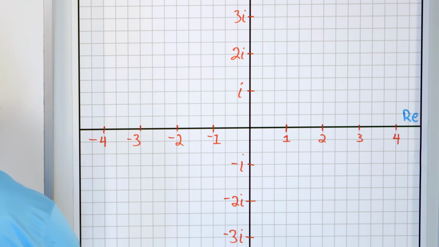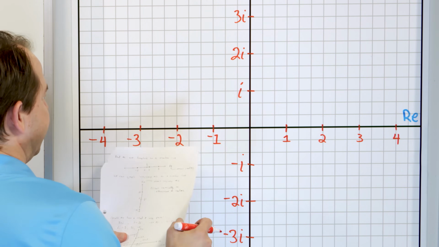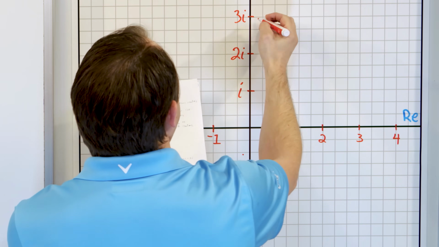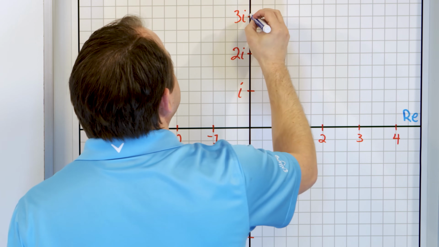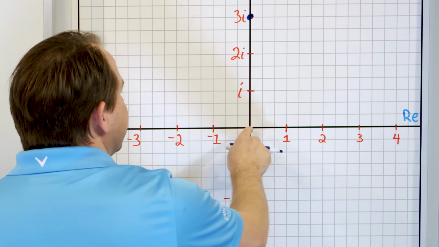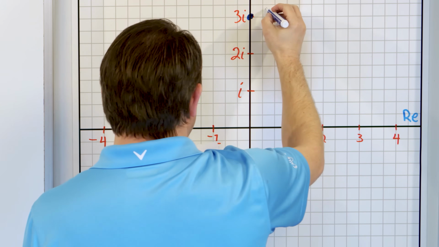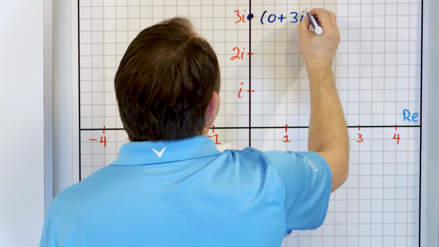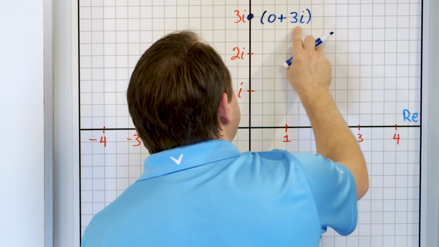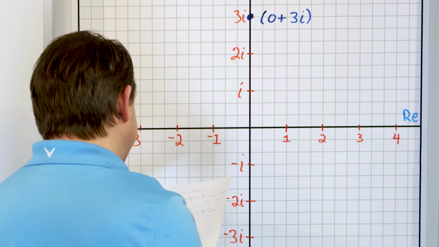So what we're going to do is plot a few complex numbers. Let's go ahead and do that. Let's just pick something easy right here. So we have 1, 2, let's do it in a different color. What would this point be right here? Here's a point right here. Well, there is no real part at all, but the imaginary part is 3i. So the way you would write this down is you would say this complex number is 0 plus 3i. Because it has a real part and an imaginary part, that makes it a complex number. The real part is just 0. So it's a purely imaginary thing that lives right there.